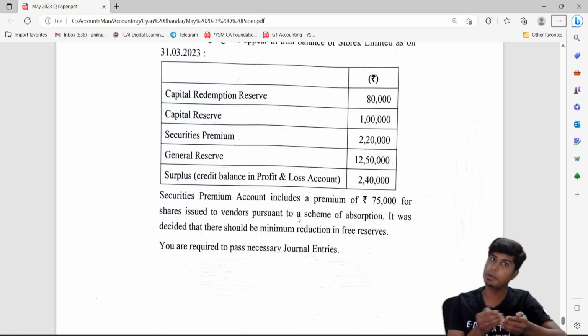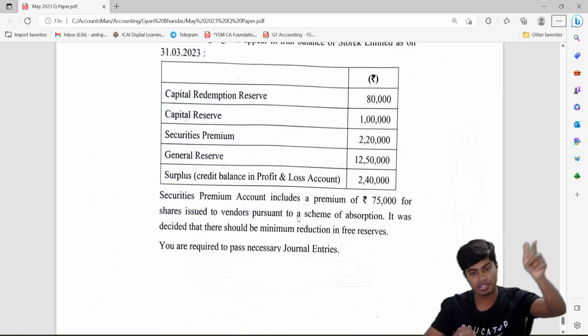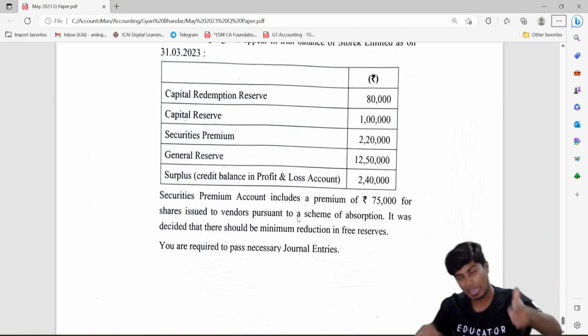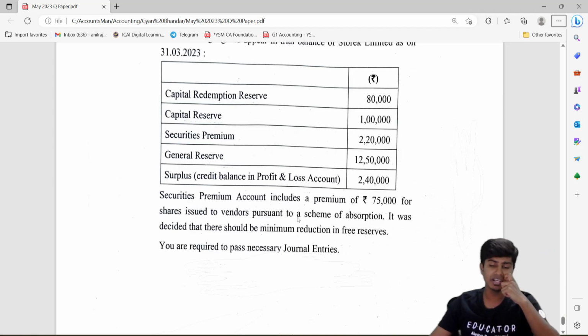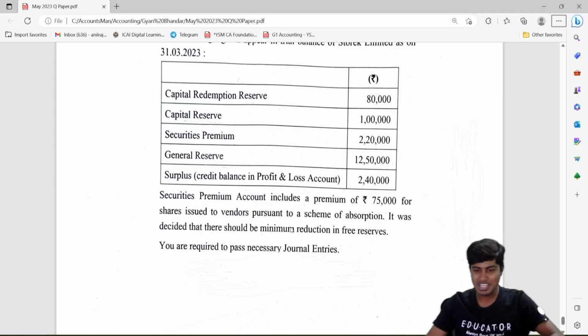And for issue of fully paid up shares as bonus, you will use capital redemption reserve, security premium, and then capital reserve, and then general reserve, and finally P&L. Order is important. However, you don't have to worry, they have not questioned you to prepare the financial statements, that is balance sheet or notes to accounts.